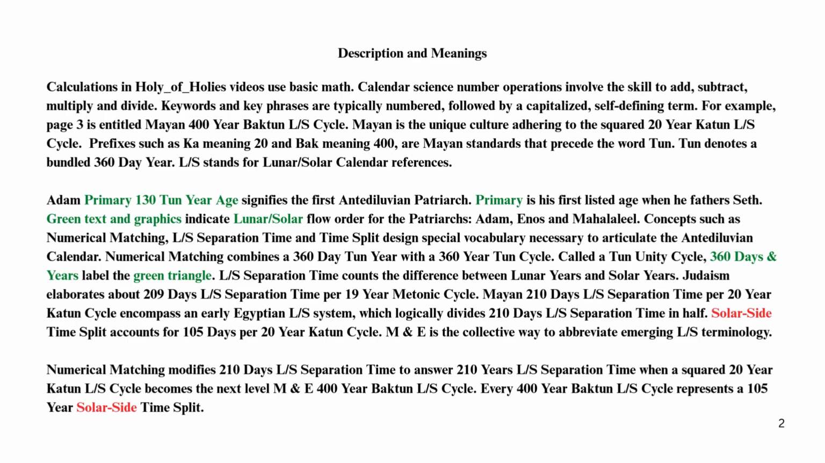Numerical matching modifies 210 days LS separation time to answer 210 years LS separation time when a squared 20-year Bacton LS cycle becomes the next level Amandi 400-year Bacton LS cycle. Every 400-year Bacton LS cycle represents a 105-year solar side time split.